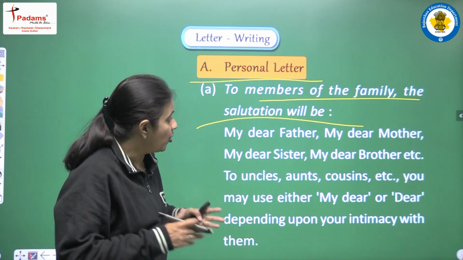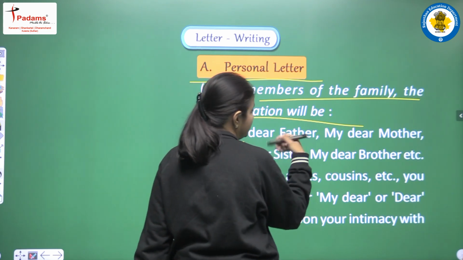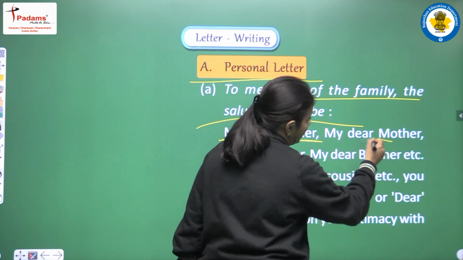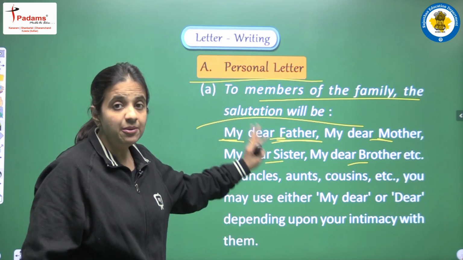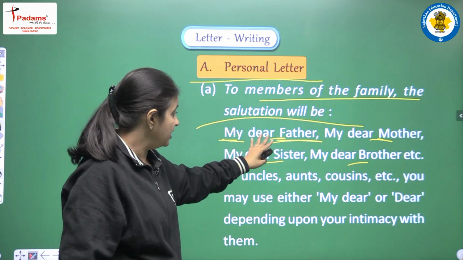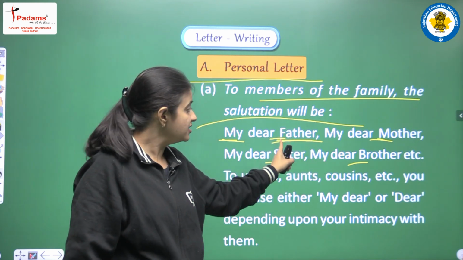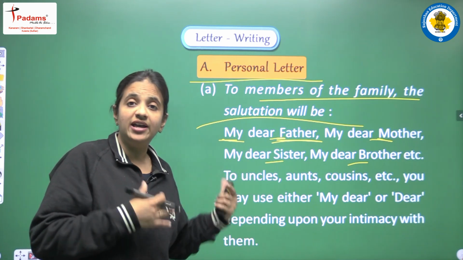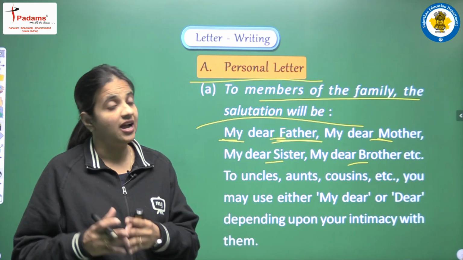So let's see some of the points that we have to observe here. We can see that my M is capital, and the relation that we are writing here, father, mother, sister, brother, the first letter of that relation is also a capital letter. So yes, we have to follow the same pattern. The first letter of my, that is M, will be a capital letter. Dear will be in complete small letters. But again, when we are writing the relation, the first letter of that relation will also be a capital letter. Okay, so these are very minute details that we have to follow, because each and every mistake will deduct our marks.